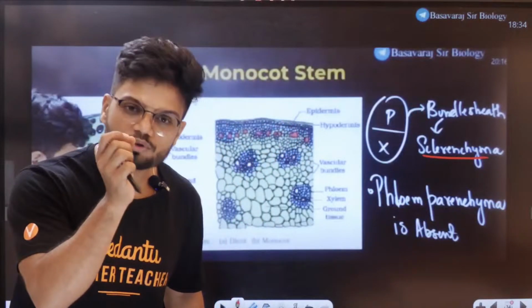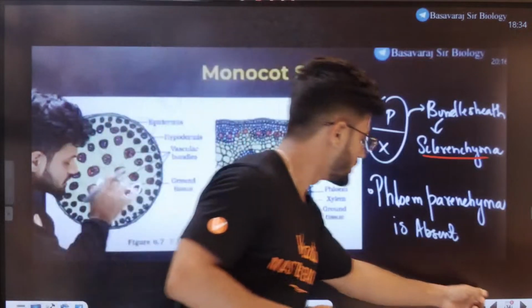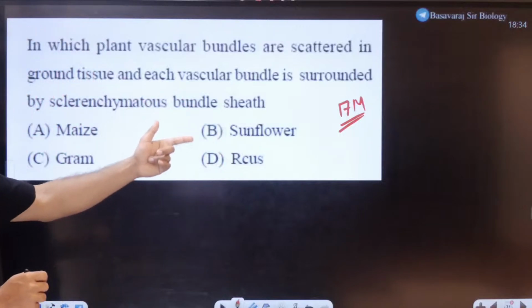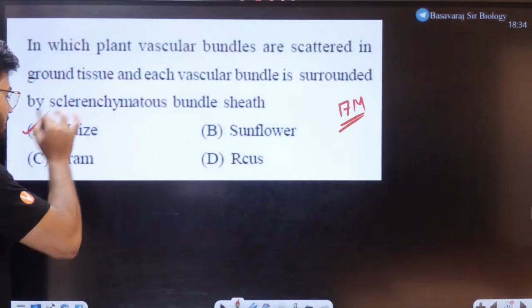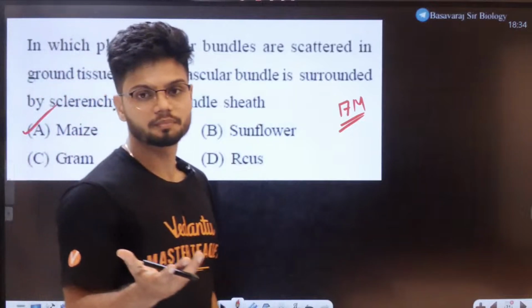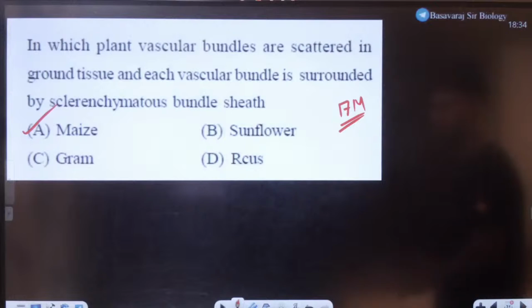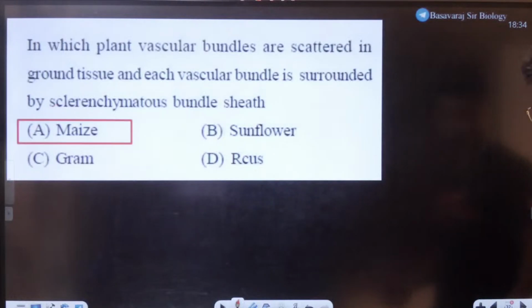So if you know these two pieces of information for monocot stem, all you need to do right now is to find the monocot stem here. Dicot, dicot, dicot. Maize is a monocot. That's all. So it becomes so easy to answer this question if you know the small points to highlight.